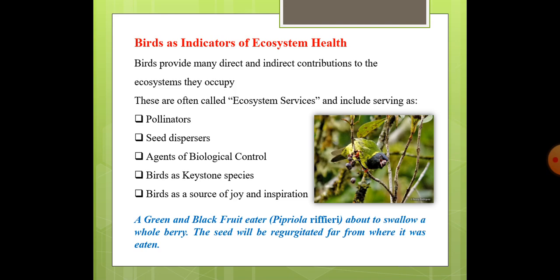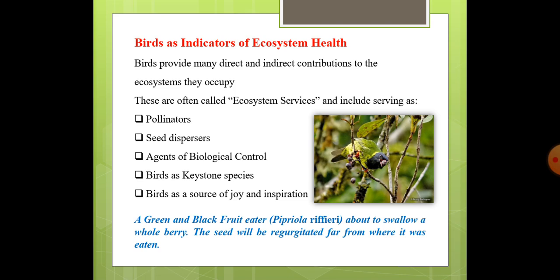Next is the agents of biological control. Birds occupy most levels of trophic webs because we know there are a number of birds which are insect eating birds. So they eat hundreds of insects. So they are controlling the population level of that prey and predator species. Insect eating birds include flycatchers, warblers, bluebirds, and woodpeckers.